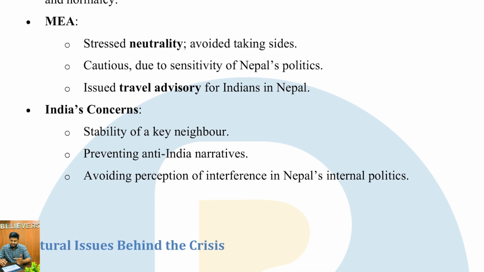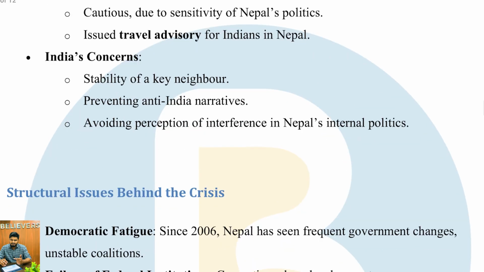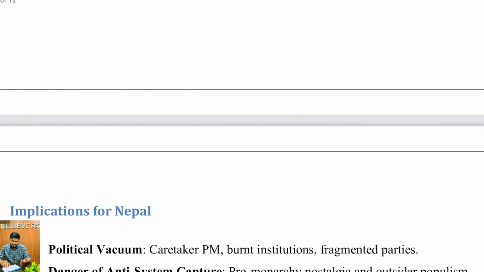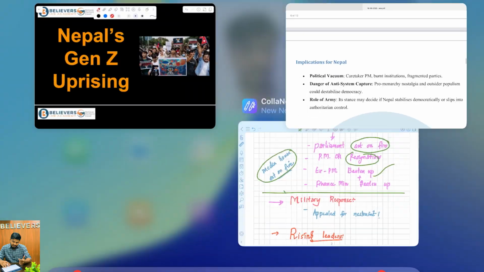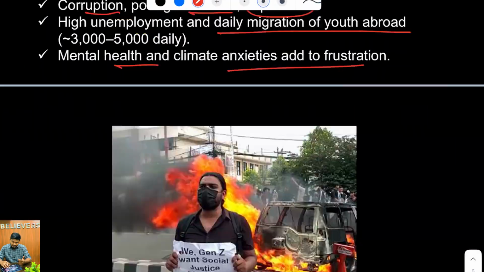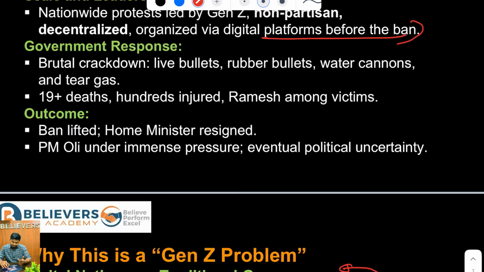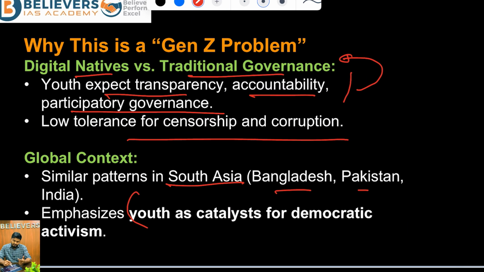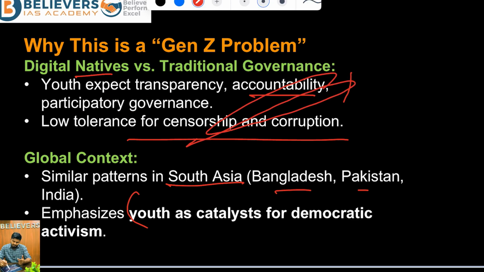Avoid perception of interference in Nepal's internal politics. Okay, this should be India's response. Next, regional and comparative context we have already done, and now we will discuss the implications of this Gen Z uprising against India, for India, and for Nepal and for others.